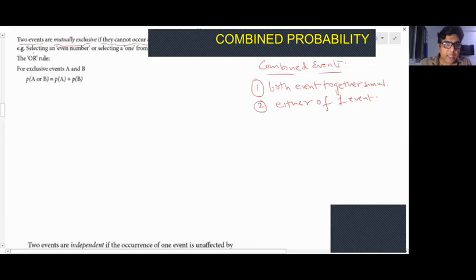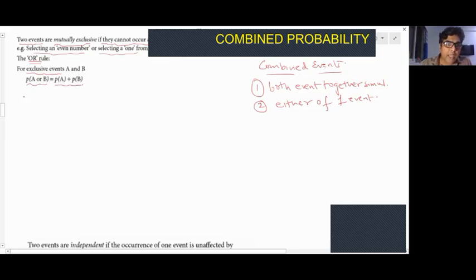Example, selecting an even number or selecting a one from the set of numbers. When I'm selecting an even number, I cannot select one, because one is not an even number. When I'm selecting the number one, I cannot have an even number. These two cannot happen together. Here an OR rule applies. For mutually exclusive events A and B, P(A or B) is P(A) plus P(B). P(A or B) is not always equal to this. It is only when they are mutually exclusive events.